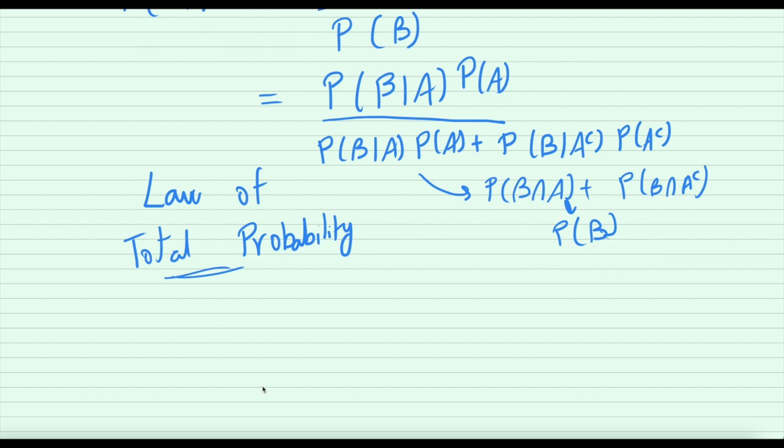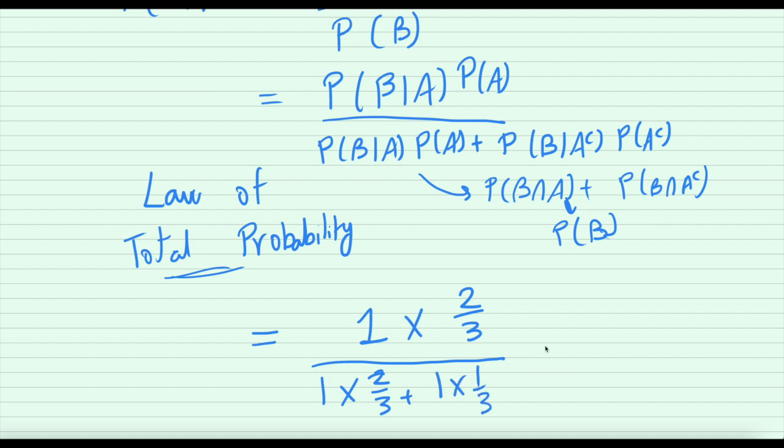Anyway, so now what is the probability of B given A, which I have mentioned is 1. Probability of A is 2 by 3, divided by 1 into 2 by 3 plus 1 into 1 by 3, which turns out to be 2 by 3, which was basically the probability which we got before. That if we switch, there is a 2/3 probability of us getting a car on the other door. So switching generally works well.